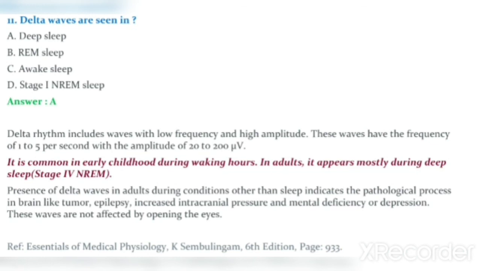These waves are not affected by opening the eyes. That means generally delta waves are seen in adults during deep sleep. If they are seen in conditions other than sleep, it indicates a pathological process in the brain.